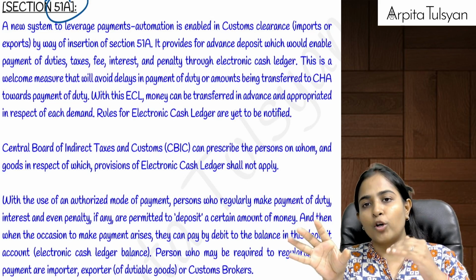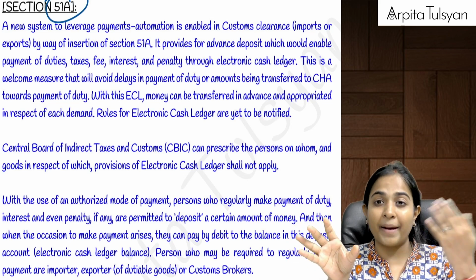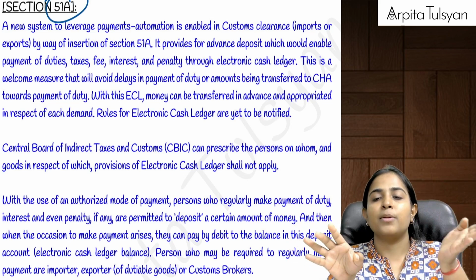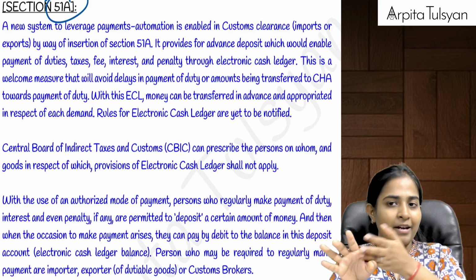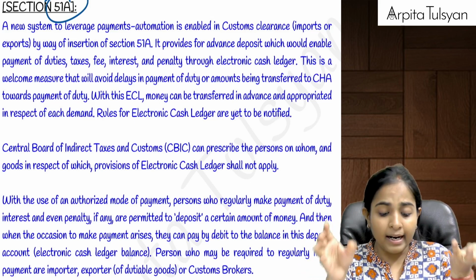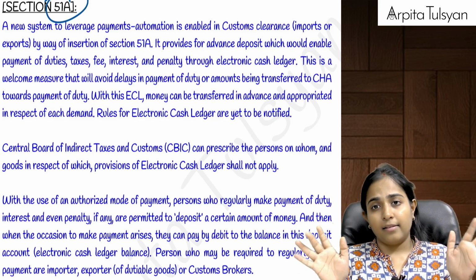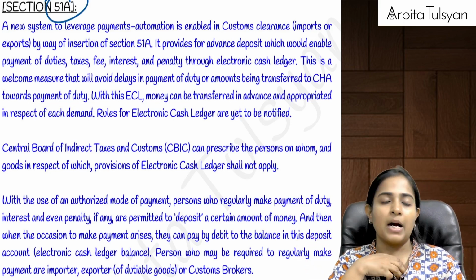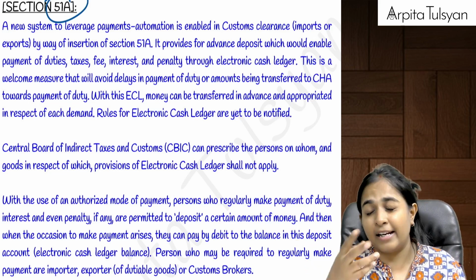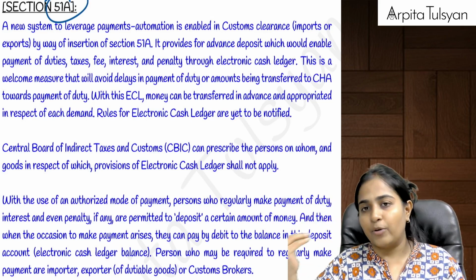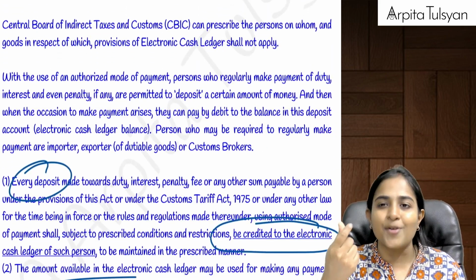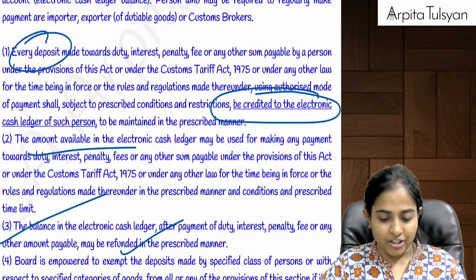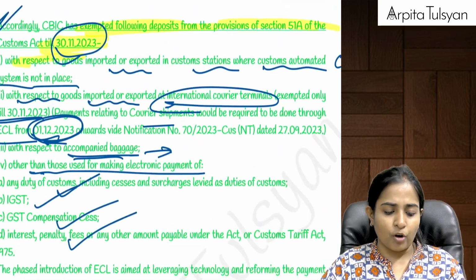And once you want to clear your goods, at that time you have to pay the custom duty. So you can pay the custom duty out of this deposit amount, by which your electronic cash ledger will be debited. Are you clear with this? Yes, and if there is any amount left in your electronic cash ledger, then you can take a refund of the same, because this is your cash. This is what is written here.